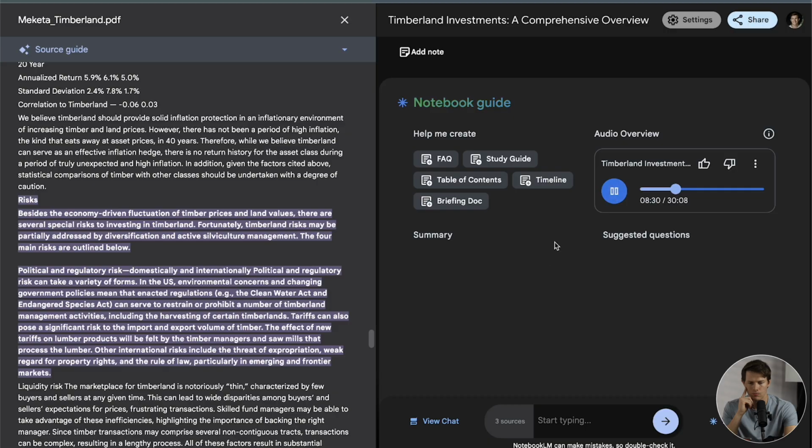The difference is the income potential. Okay. Farmland can generate more consistent income than timberland through things like lease payments.